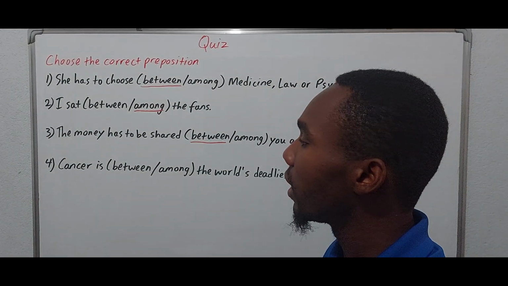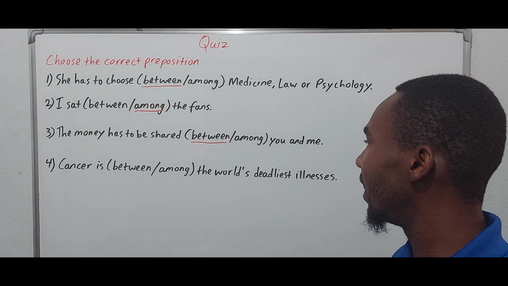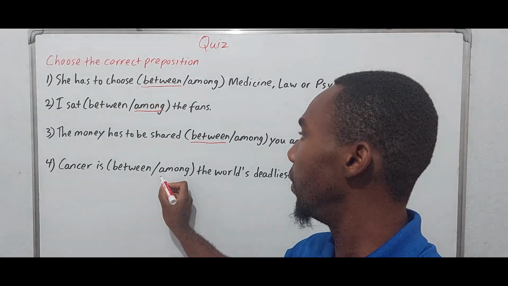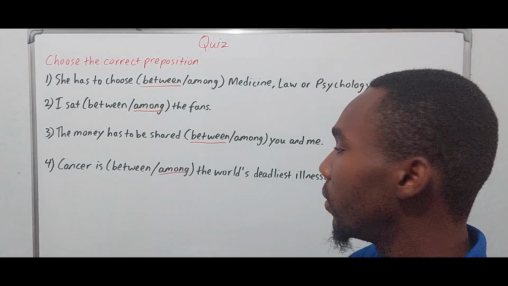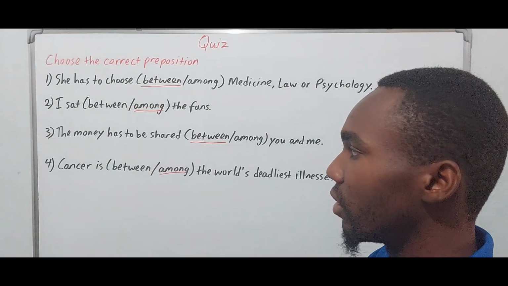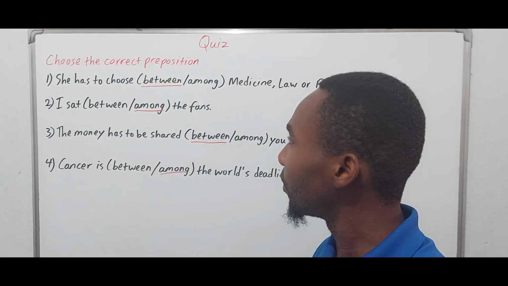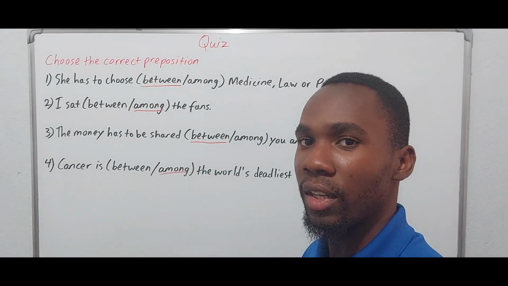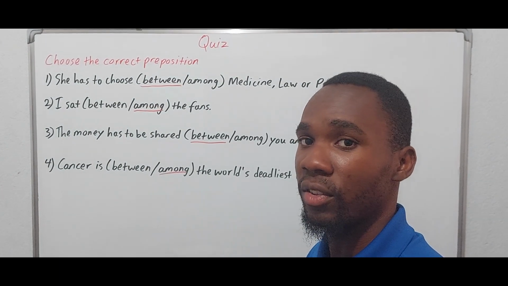And 4, cancer is between or among the world's deadliest illnesses. Among, because cancer is part of that group. What is the group? The world's deadliest illnesses. And cancer forms a part of that group. All right, pretty simple. So I hope that you understand the differences between these 2 prepositions now.